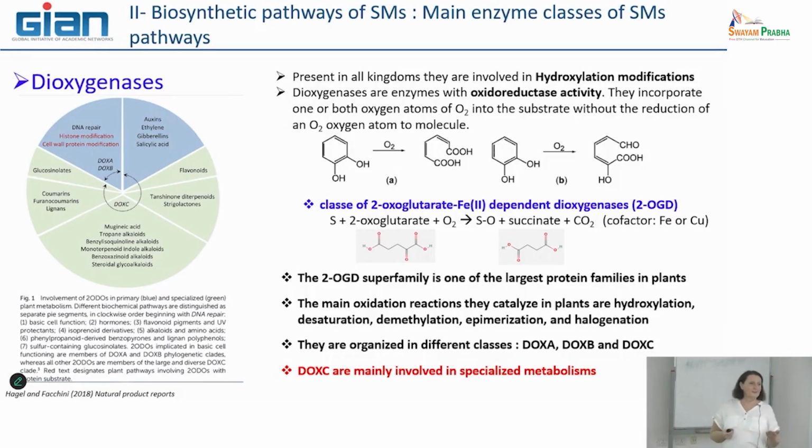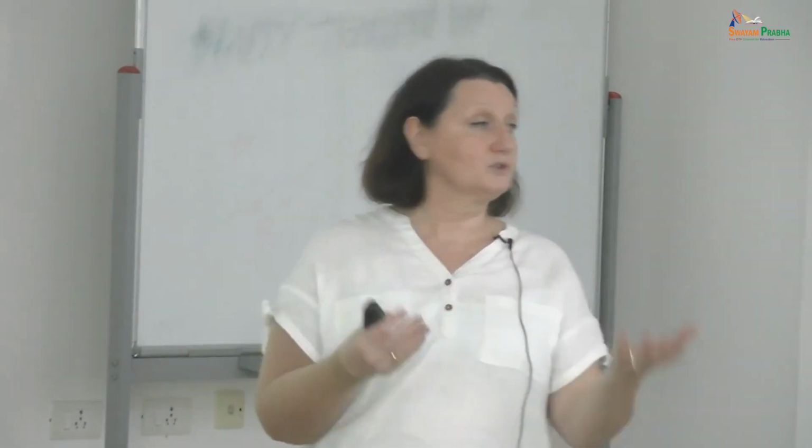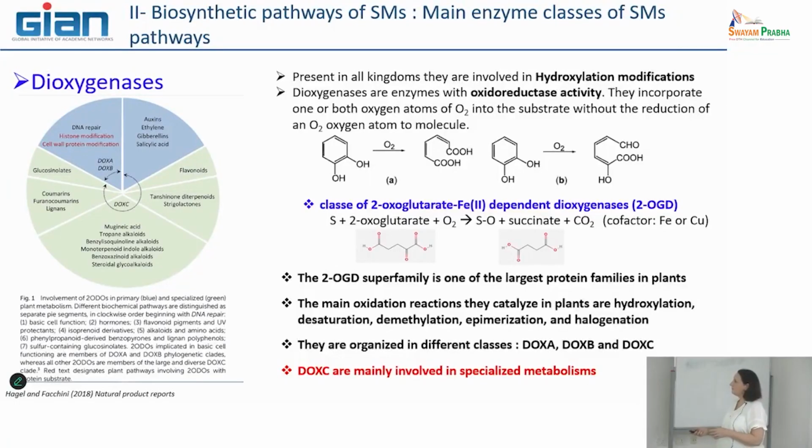So it means that in fact, they have a main activity, but they can have a wide range of other types of activity, depending on the substrate they have. And here you see that in fact, only DOX-C have been involved in metabolic pathways of specialized glucosinolate, coumarin, furocoumarin, linear phenolic compounds, other alkaloids, stilbenes and flavonoids, other flavonoid phenolic compounds, and here terpenoid compounds.